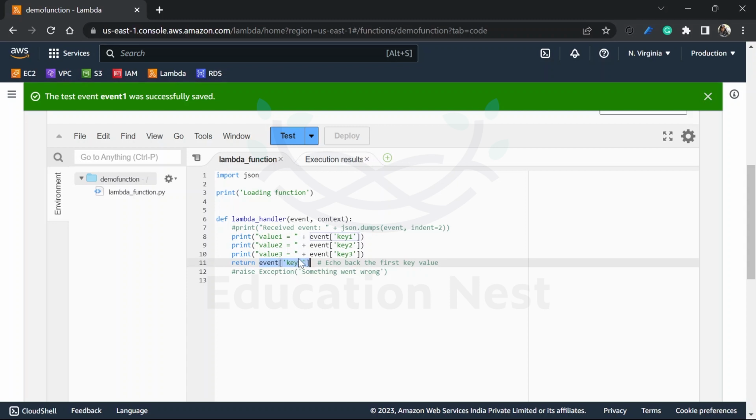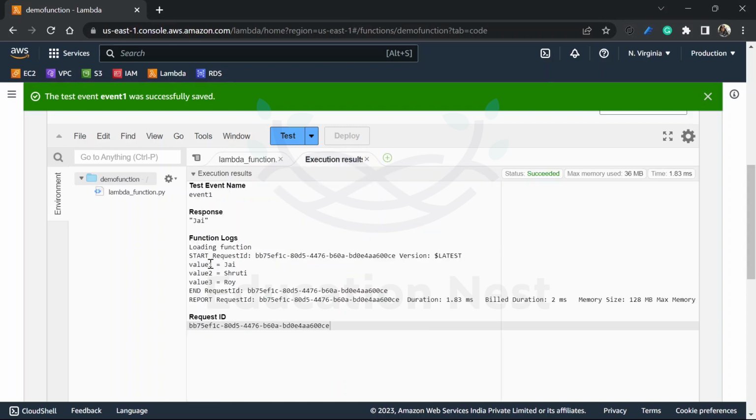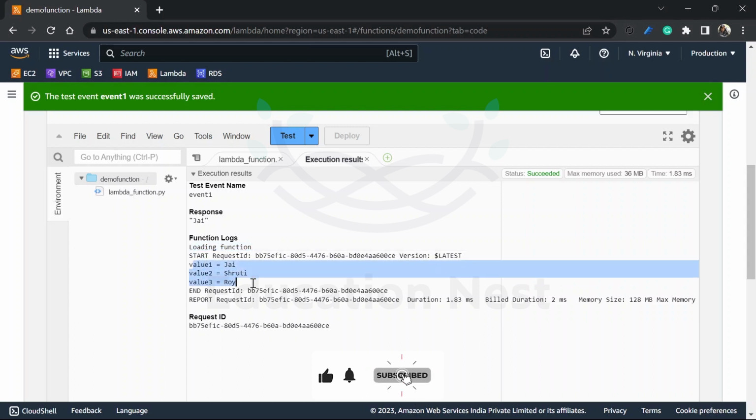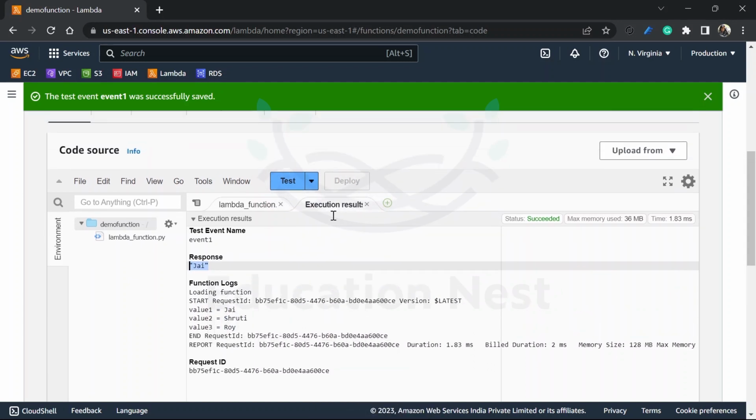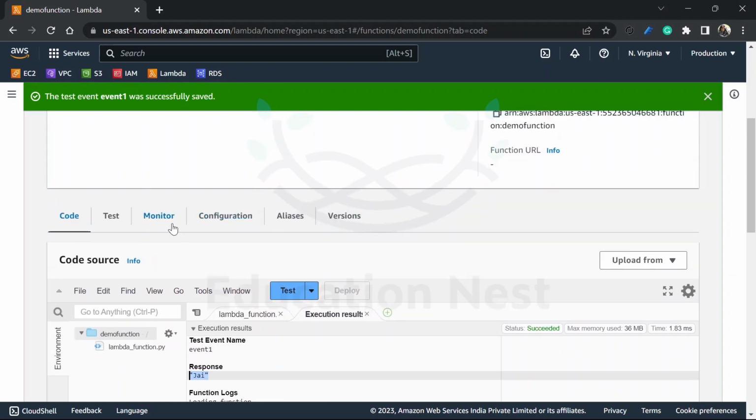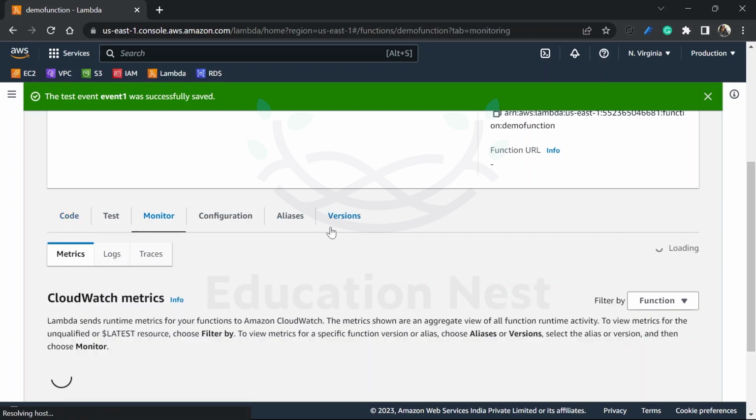So this is what it returns to us after the execution, but it will print all the things: loading function, value 1, value 2, value 3, and lastly it will return in the response Jay. So this is how you can create your Lambda function and test it over here. This is a simple example. You can play around with it and create more than this as well.